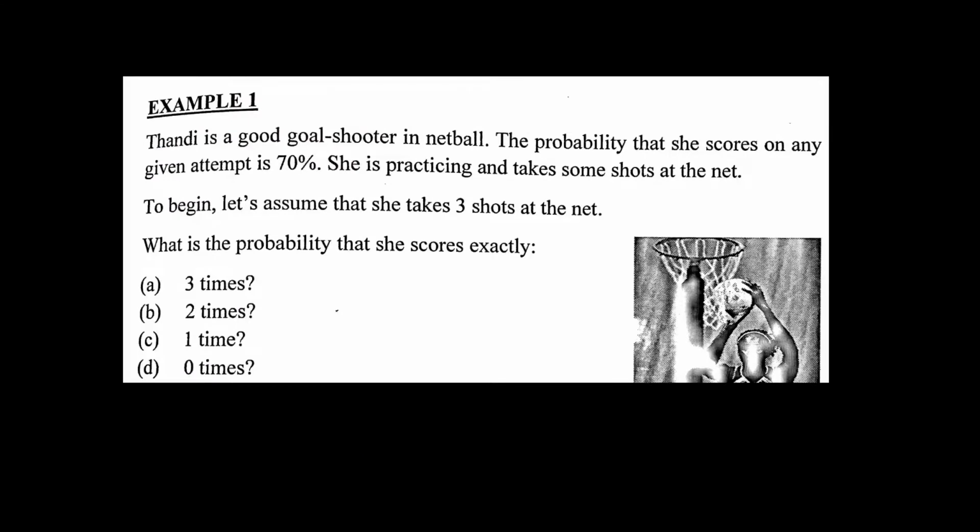Question B, what is the probability that she scores exactly 2 times? Now, as we're going along, I want you to see if there's a pattern arising, because we first asked for 3 times, now 2 times, and then C goes 1 time, and D goes 0 times. So we're going in order from the most possible scores to the least possible scores. But let's have a look at B.